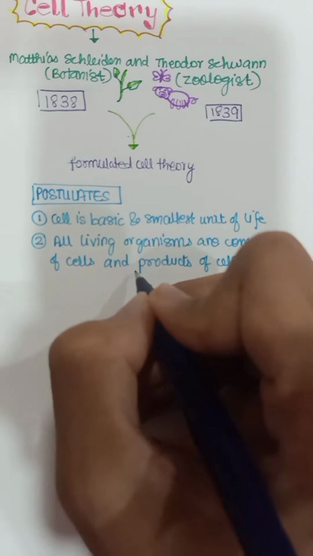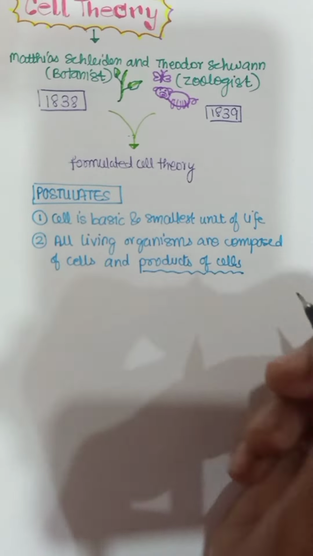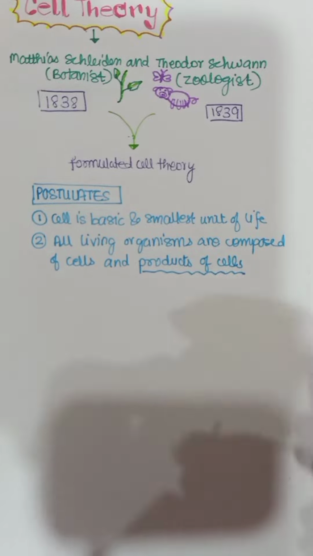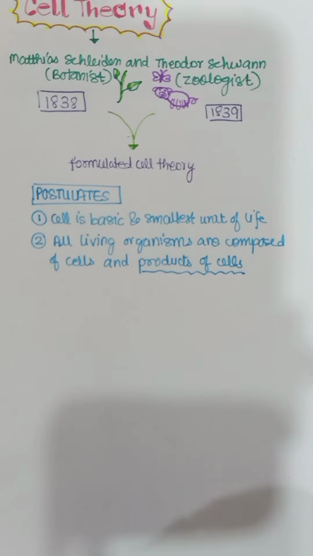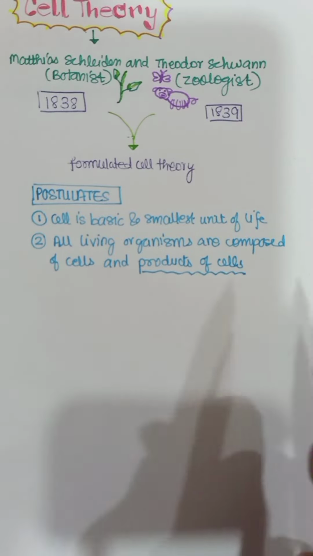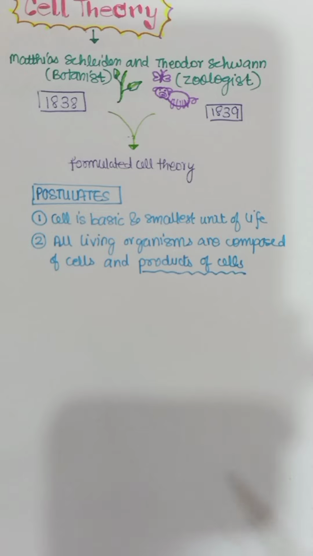So what does product of cells mean here? These are basically the substances that are formed by cell organelles, manufactured by cell organelles. You can refer to them as cellular materials as well.